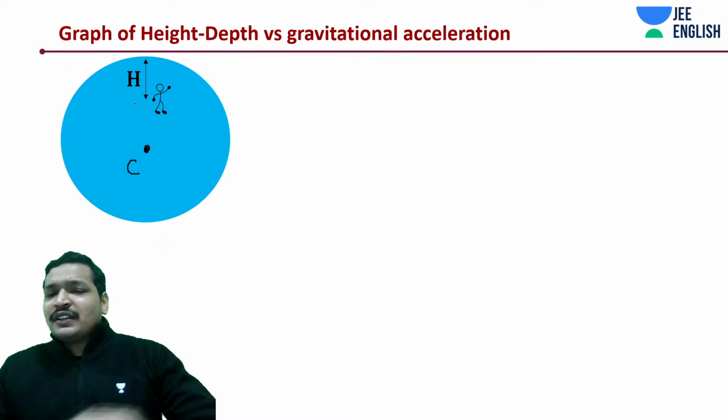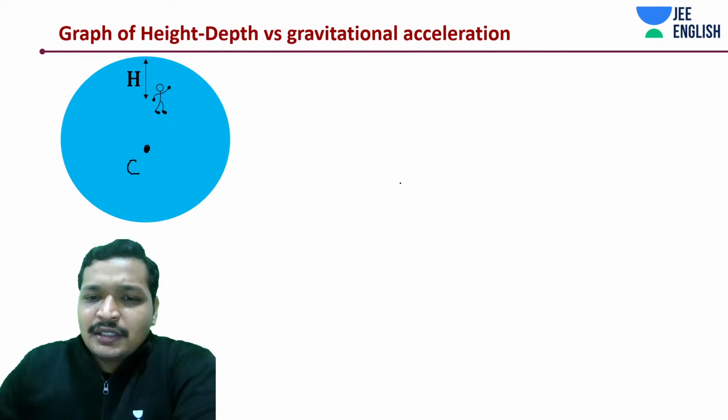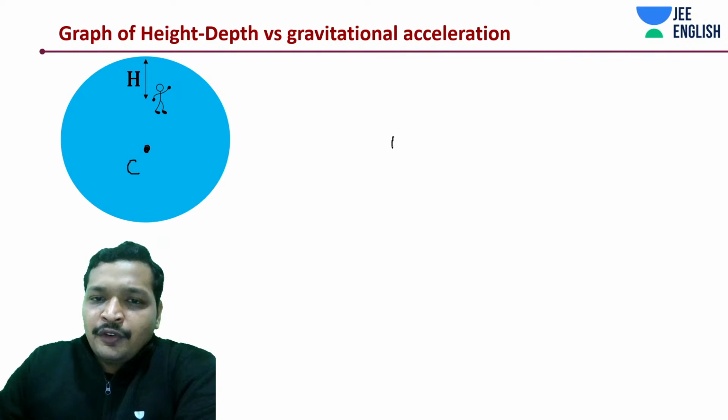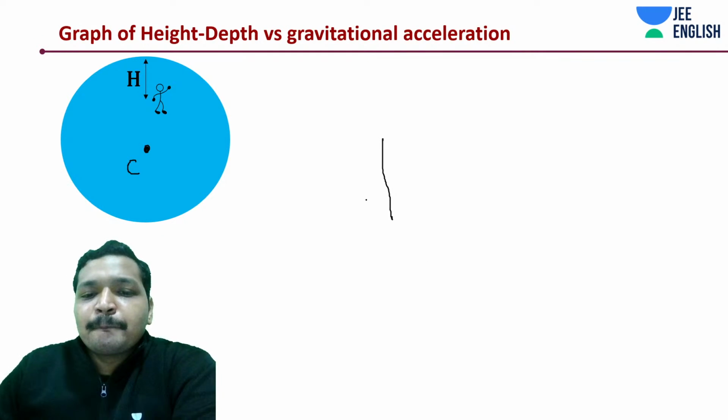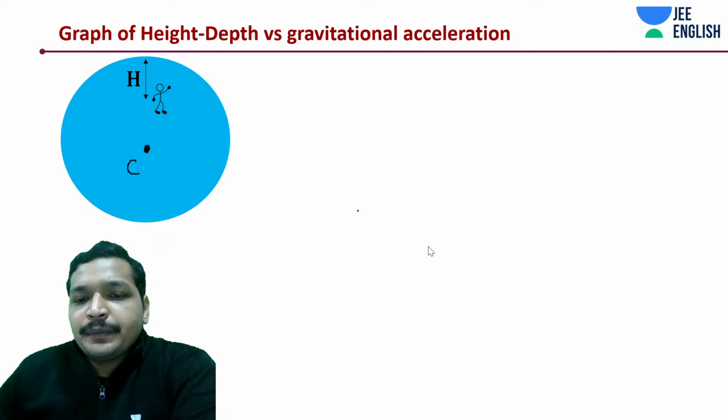It's the same graph that we drew earlier for the solid sphere. I'll just draw one of the sides of it. The other side you can do. Okay, let's do this.